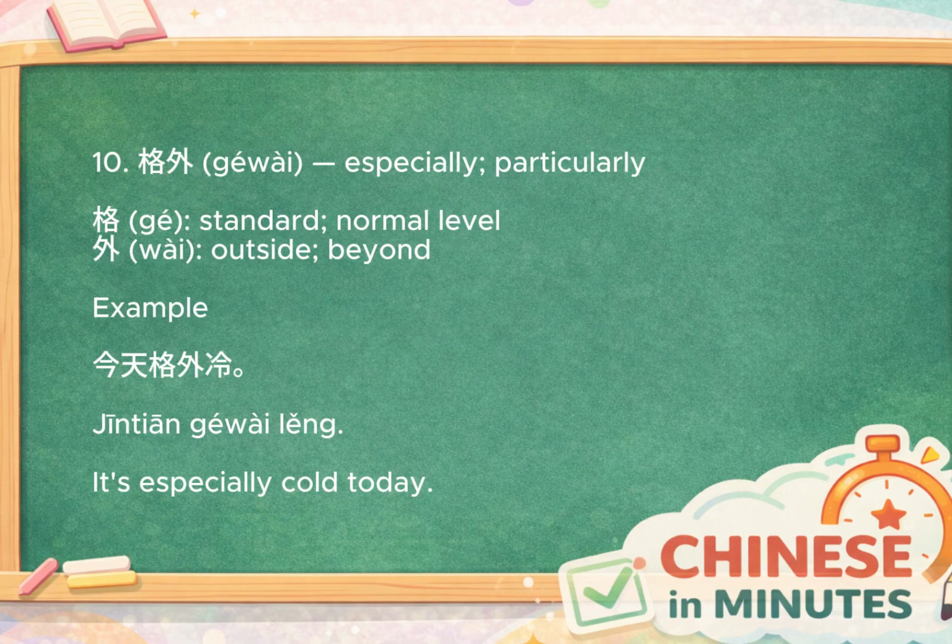Our final word is 格外, meaning especially or particularly. The character 格 refers to the usual standard or level, while 外 means outside or beyond. Literally, the word means beyond the usual level. For example, 今天格外冷. It's especially cold today. Imagine stepping outside what's considered normal. Once you go beyond the usual level, something becomes 格外, meaning especially or exceptionally so.